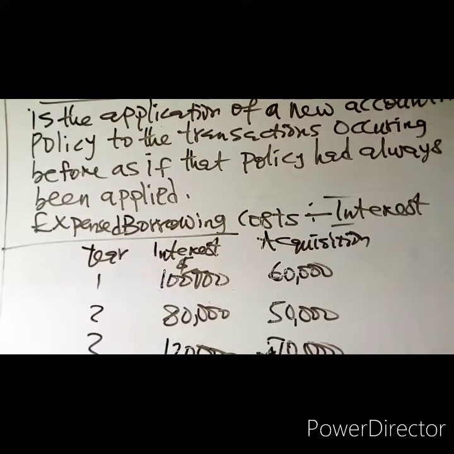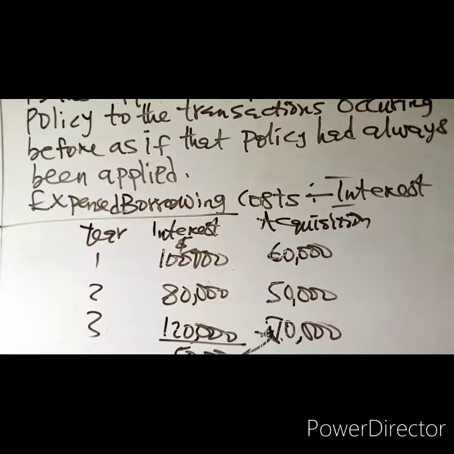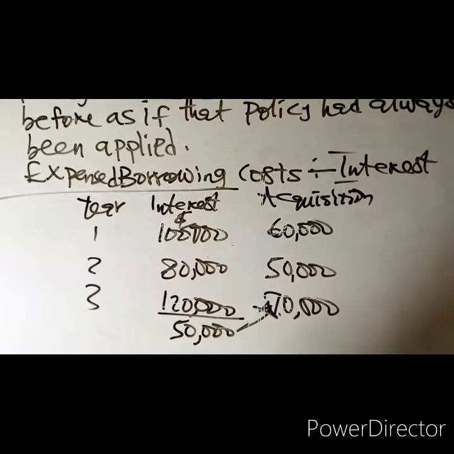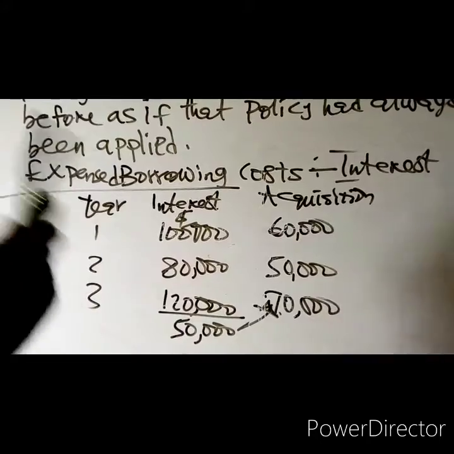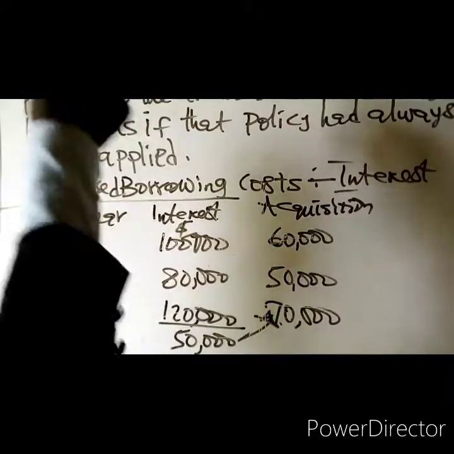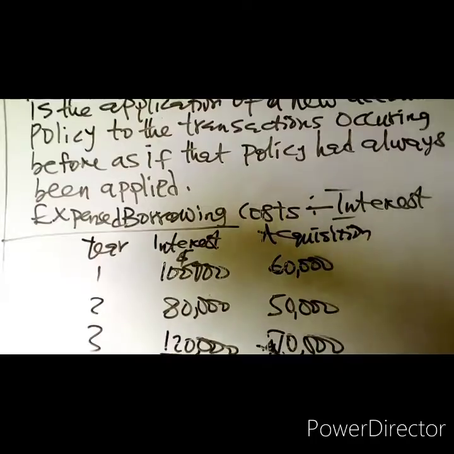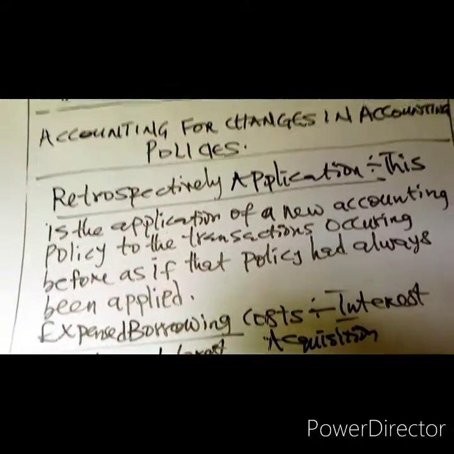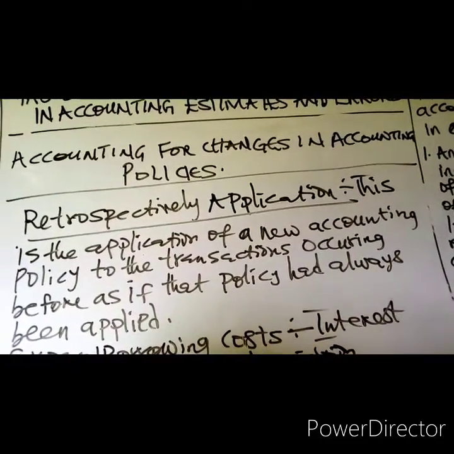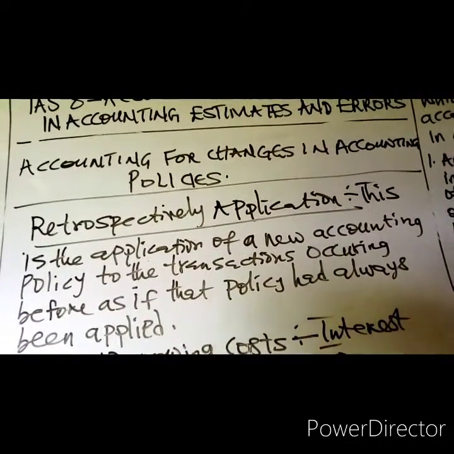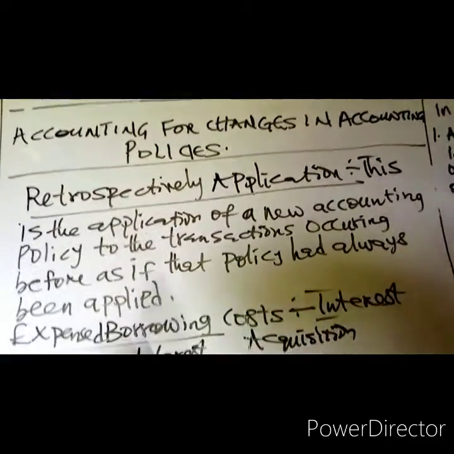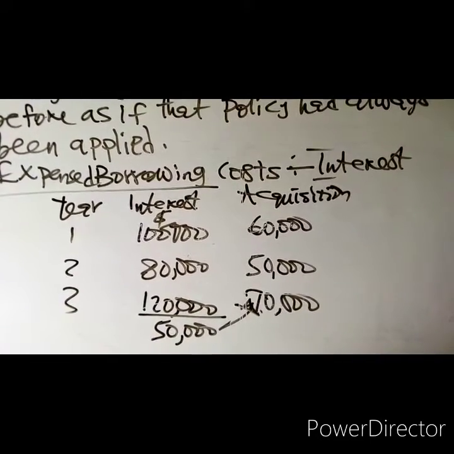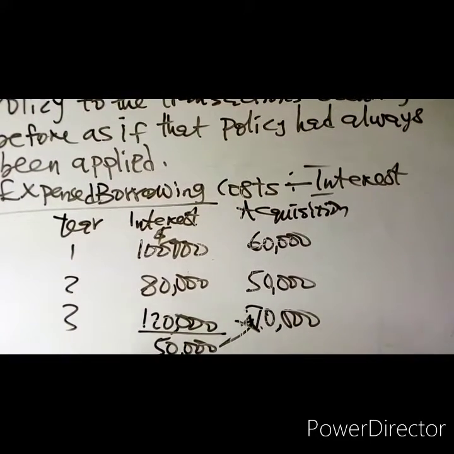That is retrospective application. By retrospective application, we mean the application of a new accounting policy to the transactions occurring before, as if that policy had always been applied. That is, a change in accounting policy should be applied retrospectively with adjustment to opening balance of retained earnings in the statement of changes in equity. That is changes in accounting policy.